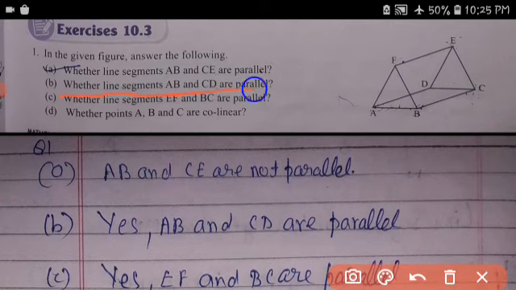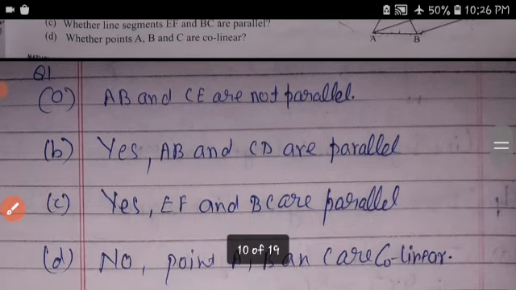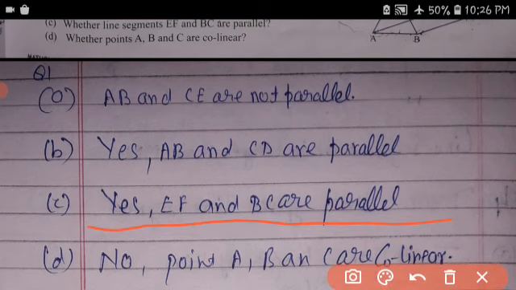Whether line segments AB and CD are parallel. Yes, AB and CD are parallel. Like AB and this is your CD, it's parallel. Whether line segments EF and BC are parallel. This is your EF and the same is BC. So this is also parallel. Yes, EF and BC are parallel.